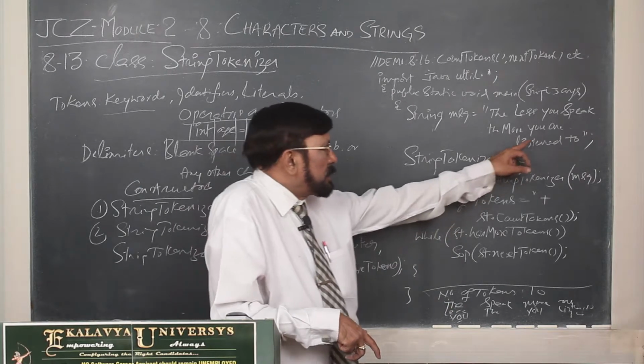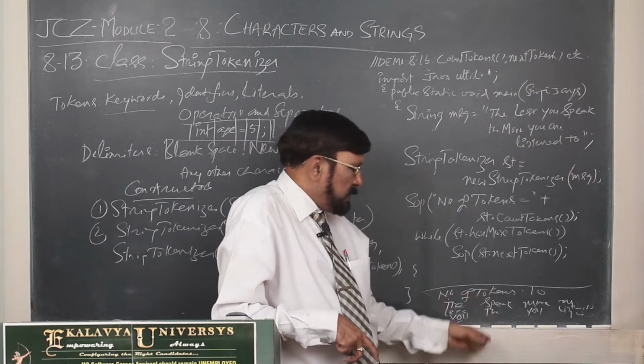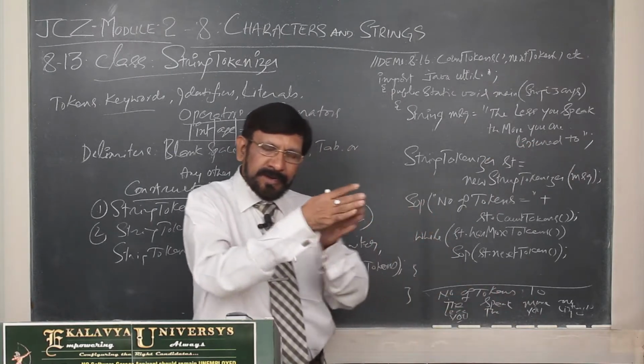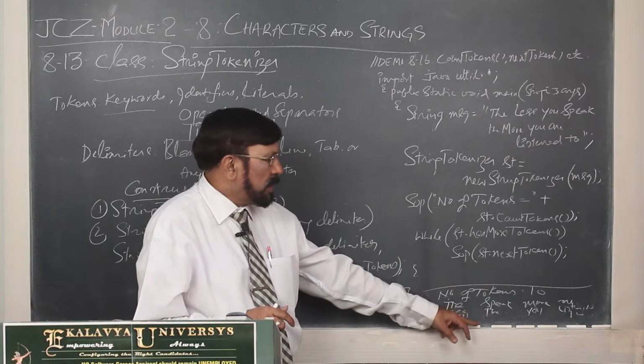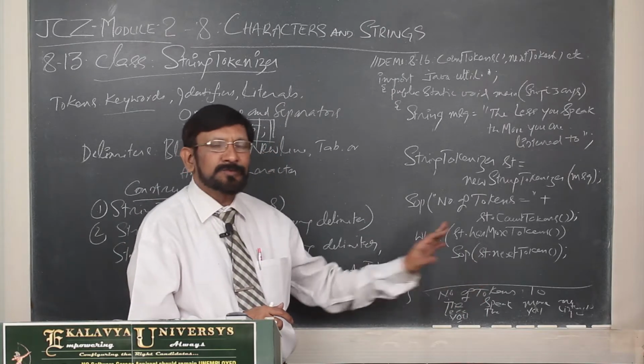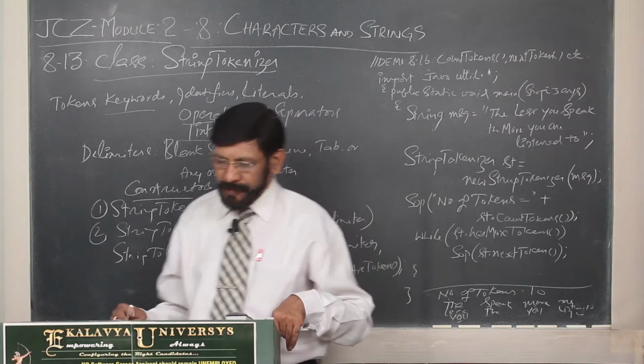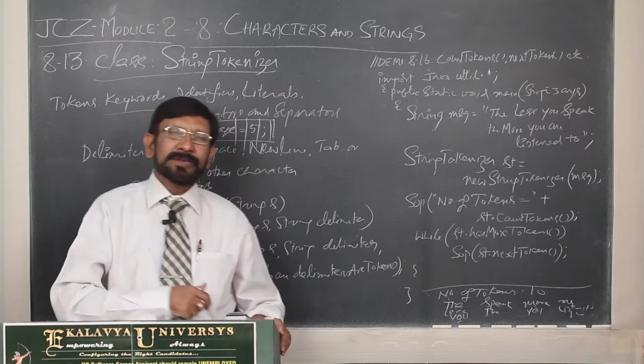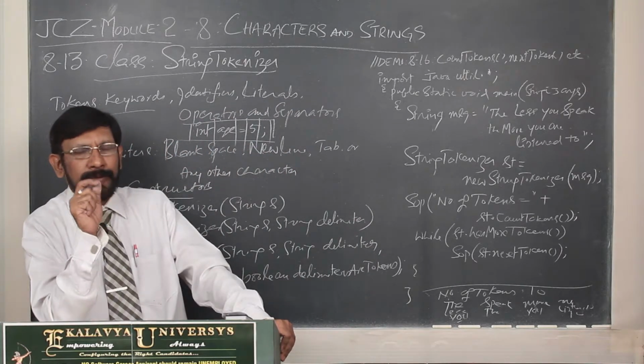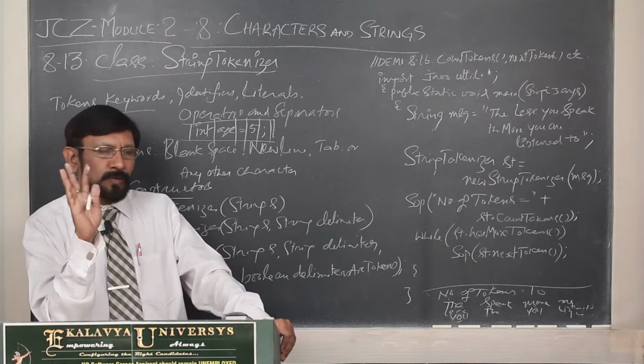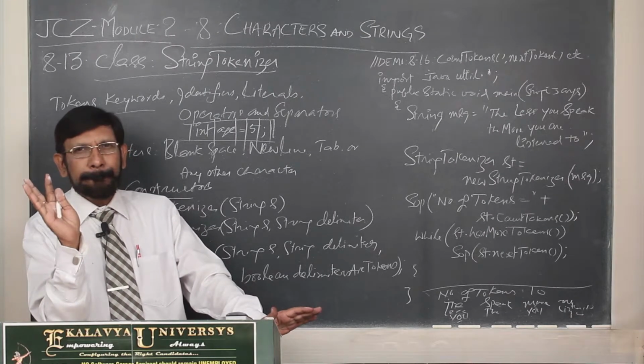Thereafter here all the 10 tokens are listed out. They are dissected and individual tokens are printed because of this SOP statement. This you have to understand. Actually these things and all that, in my view, these are the tools in a toolkit.